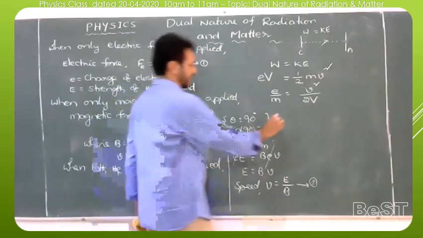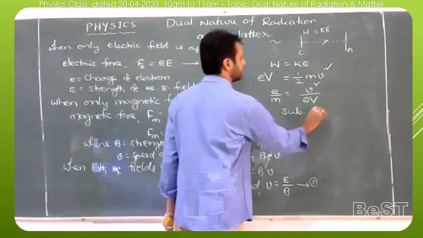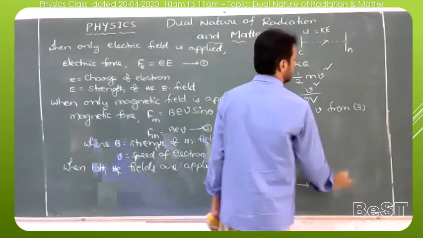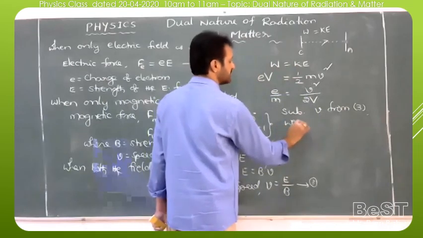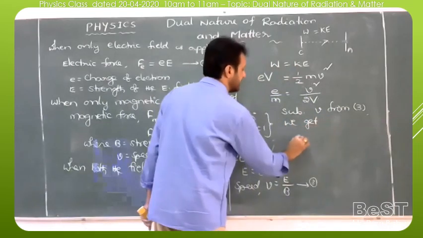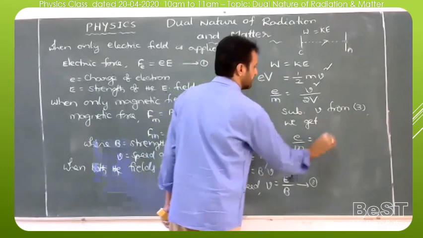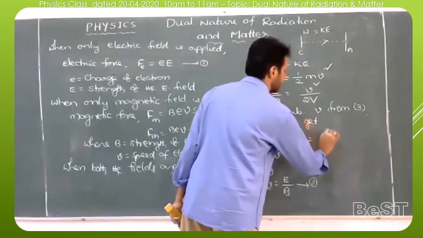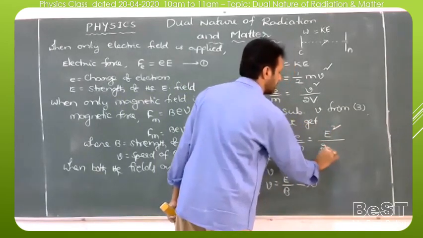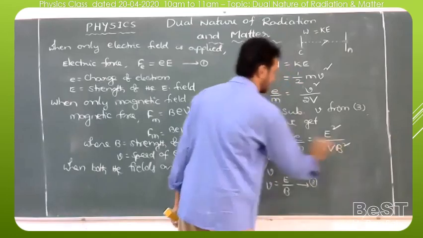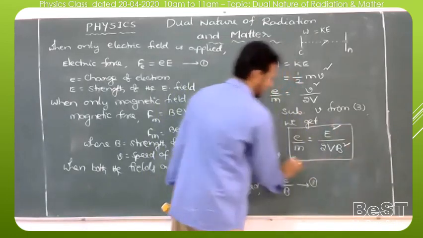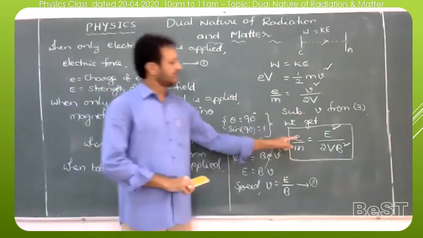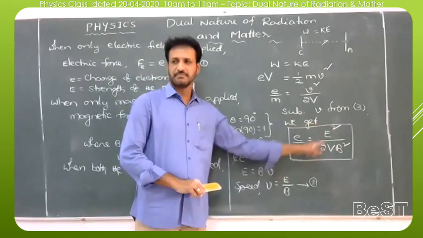Now I will substitute here. Substituting small v from equation 3, check what we get. e by m is equal to v square by 2V, and substituting E by B for v, that is equal to E square by B square into 2 into capital V. So it is the final formula for the specific charge of the electron: e by m is equal to E square by 2 V B square.